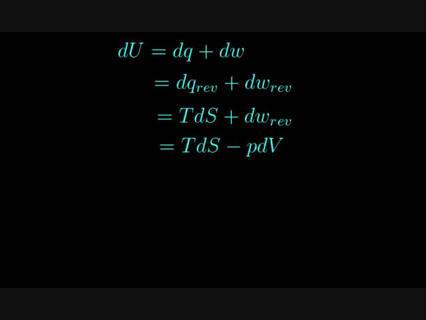So therefore, the first two lines are equal to each other. But if we take a reversible path, we can write the change in heat as TdS because of the definition of entropy, and we can write the change in work as negative PdV, so that the change in internal energy during a reversible process is TdS minus PdV.